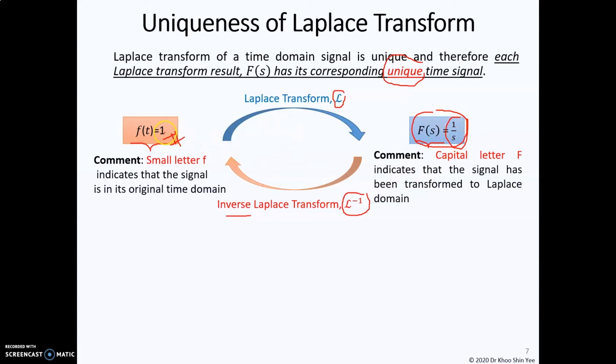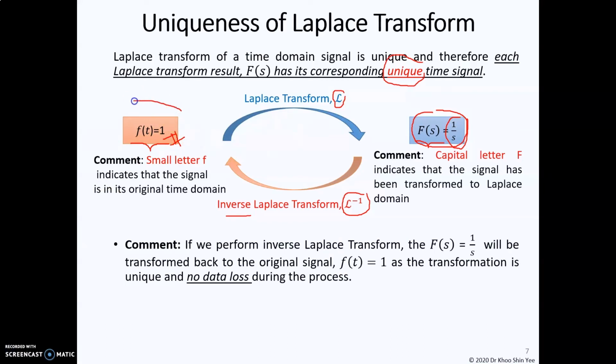So it is always unique. You take the original signal, perform the Laplace transform, and obtain 1 over s. When you convert back to the time domain by using inverse Laplace transform, you get back f(t) equal to 1.